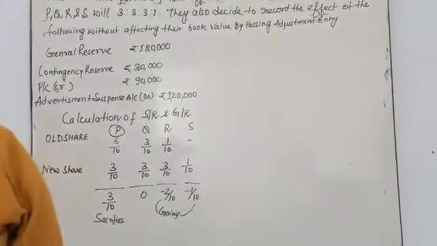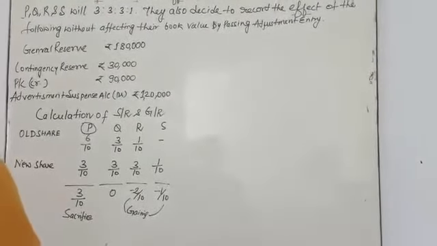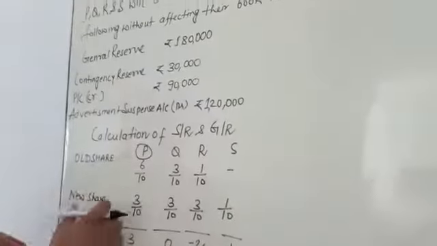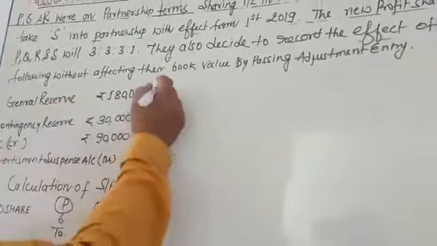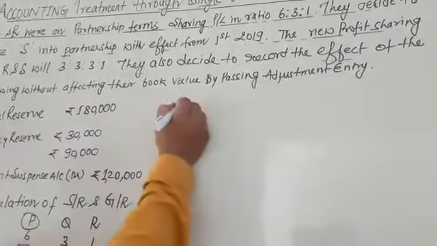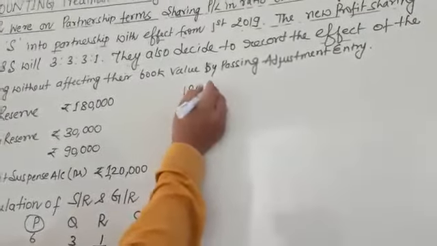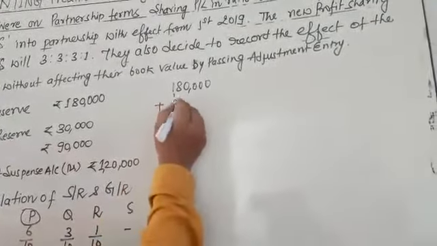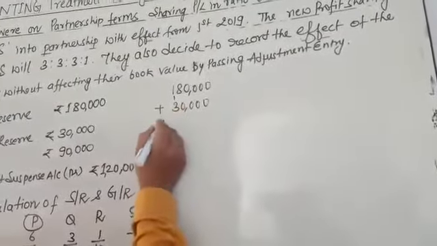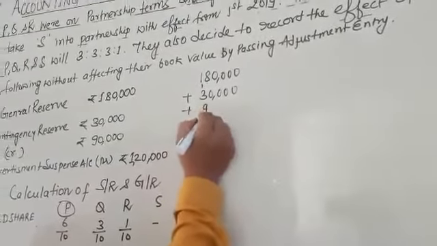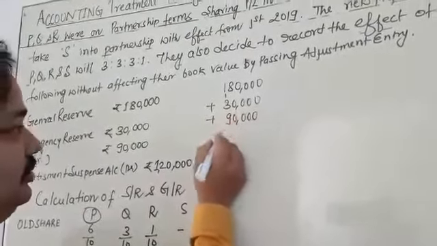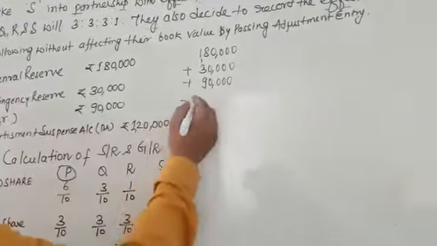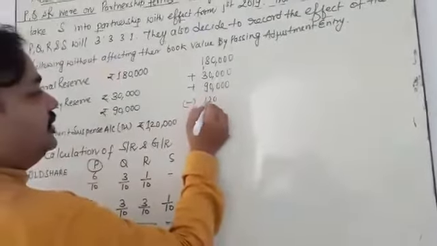Next you have to calculate the book value effect. What is the effect? General reserve 1,80,000 you plus contingency reserve 30,000 plus profit and loss credit balance 90,000 minus advertisement suspense account 1,20,000.